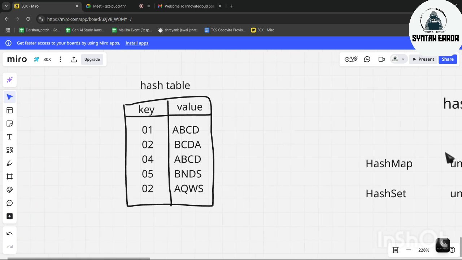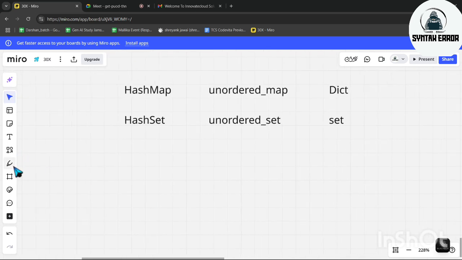As I said, there are two terms, hash set and hash map. First, let's see what a hash set is. Everyone knows what an array is, right guys? Everyone knows what an array is.